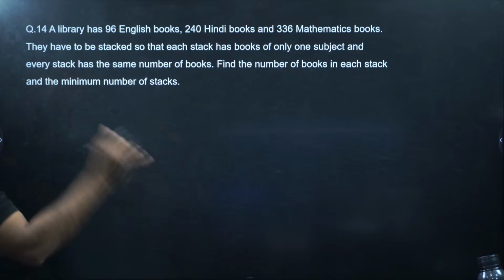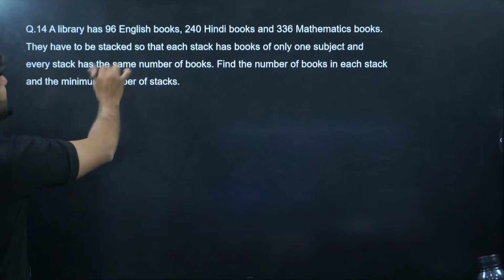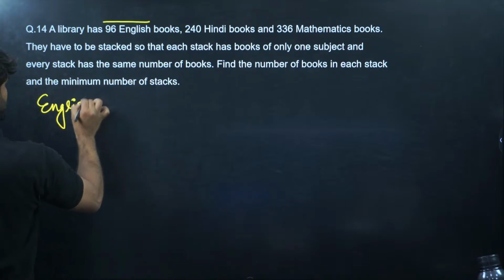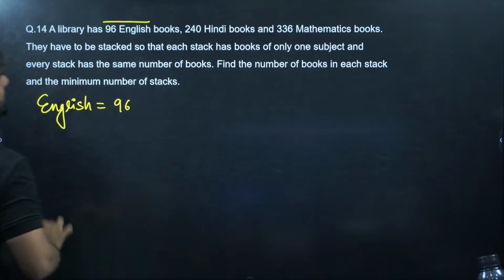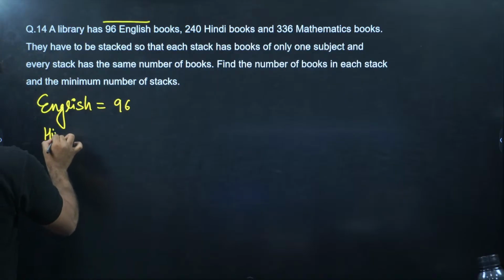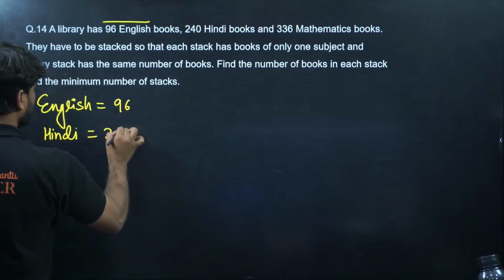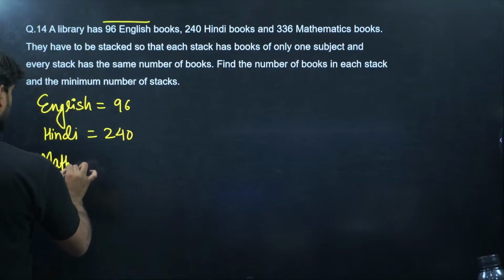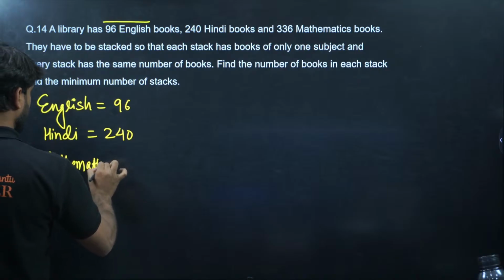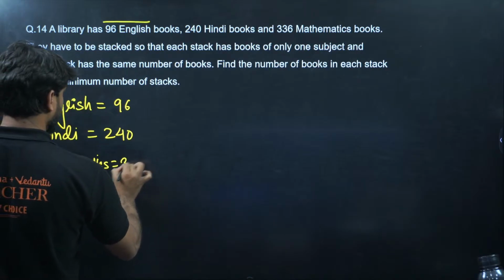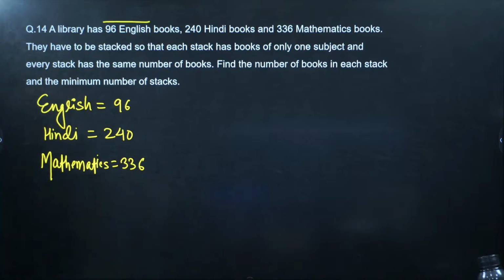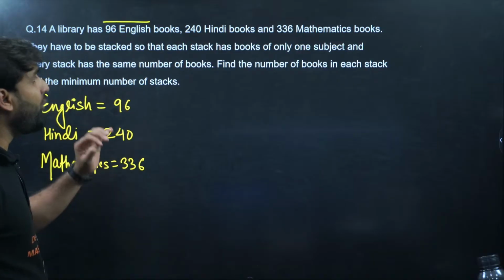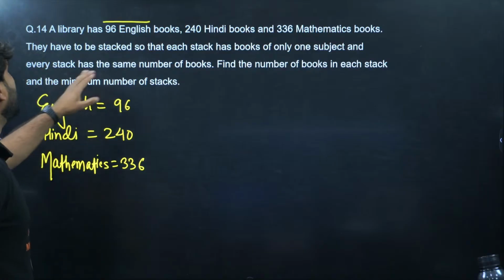Okay, look at the question. A library has 96 English books. How many Hindi books? Hindi we have is 240. And how many books of mathematics? Mathematics we have is 336. They have to be stacked so that each stack has books of only one subject and every stack has the same number of books.